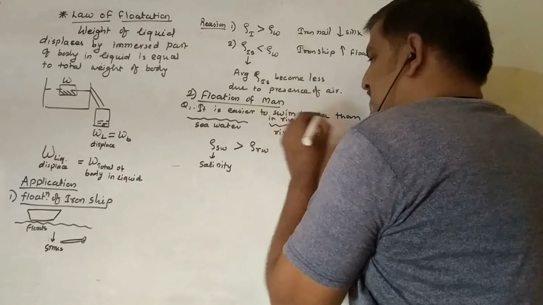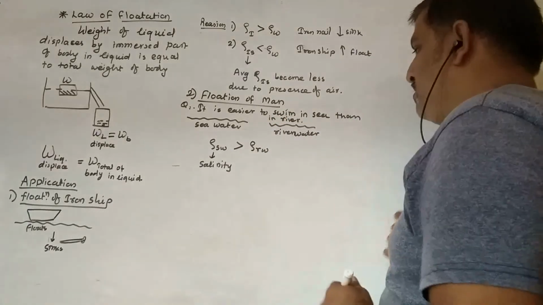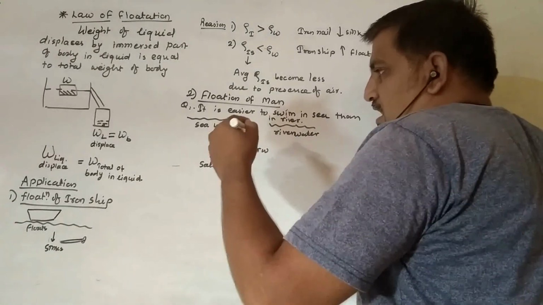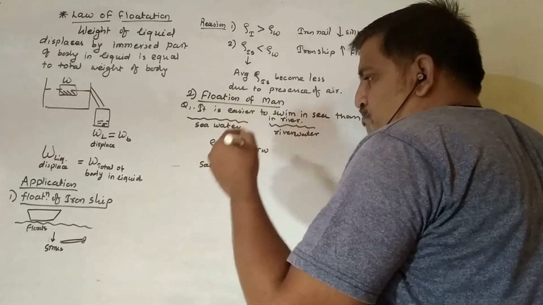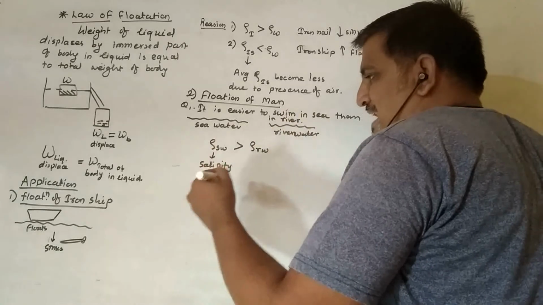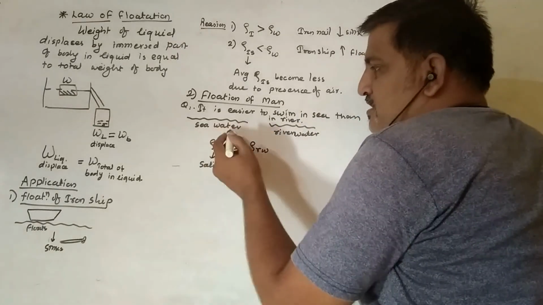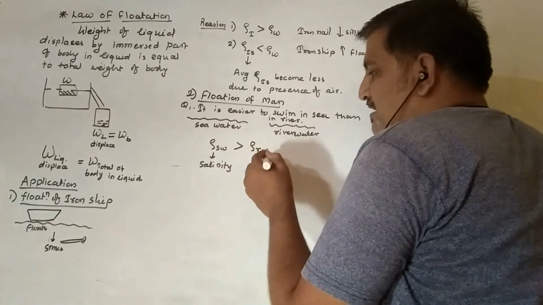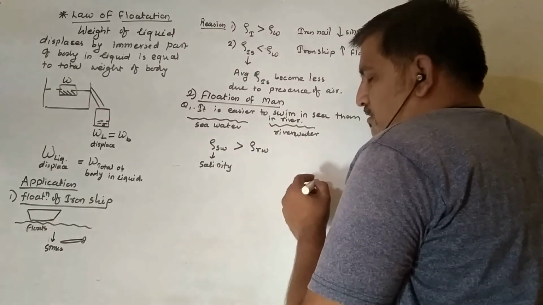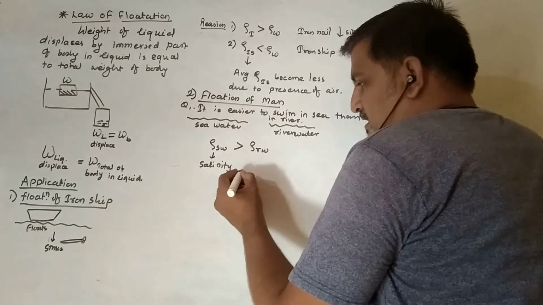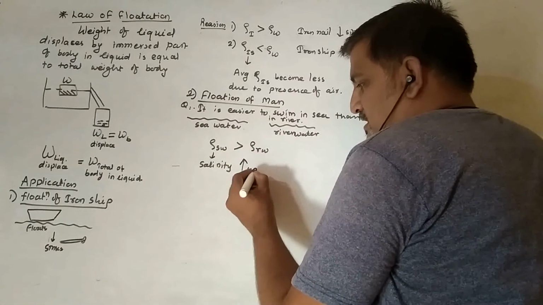It is easier to swim in sea water than in river water because sea water has a presence of minerals, so salinity is more. Because of this salinity, the density of sea water is more than the density of river water. Due to increasing salinity or density, upthrust also increases.